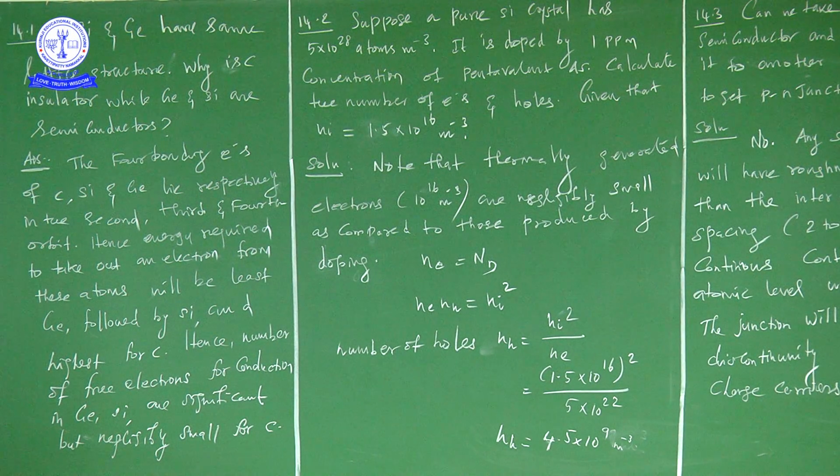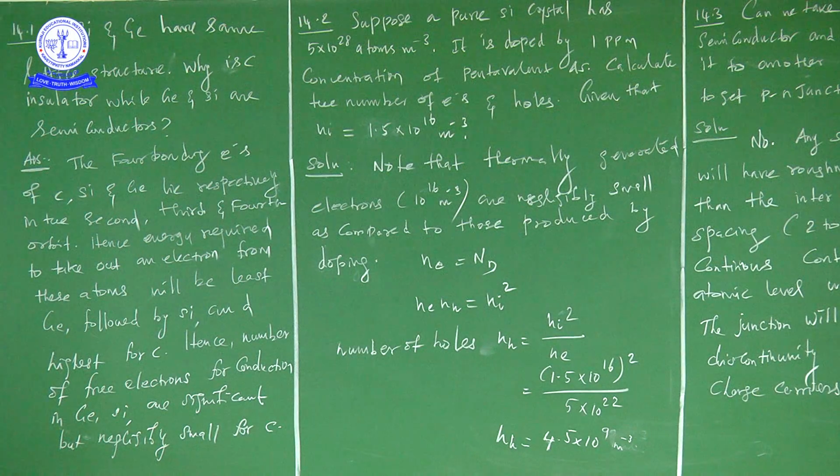So the availability is more in case of germanium and silicon when compared to carbon, okay, right. In the second problem he is asking to calculate number of holes and number of electrons, right. And we know this relation and we also have the derivation for this, okay. And by writing NH as the subject and substituting the given values, we are getting number of holes as 4.5 into 10 to the power of 9, okay, per meter cubed.